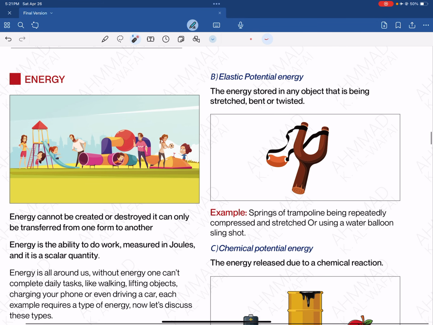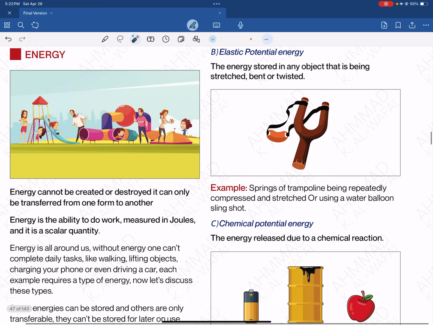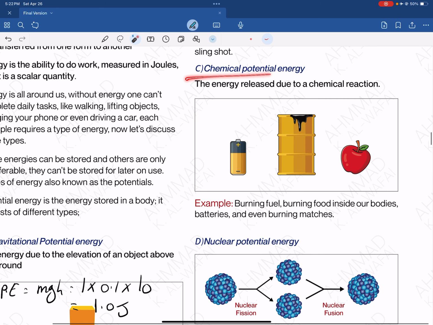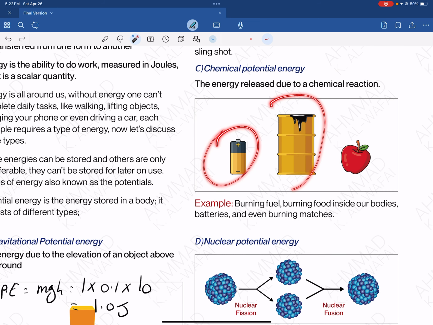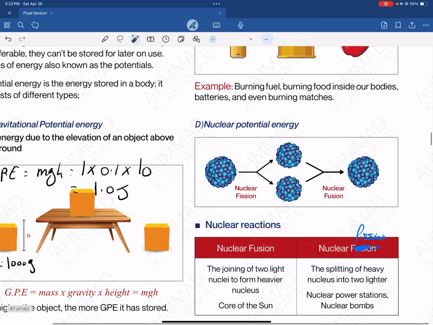Now, elastic potential energy is energy stored in any object that is being stretched, bent, or twisted, basically. It is a type of energy that is stored, okay? So moving on, you've got chemical potential energy. It is the energy stored inside of batteries, petrol, or food. We as humans use the food, petrol for the cars, also batteries in cars and other devices, okay?